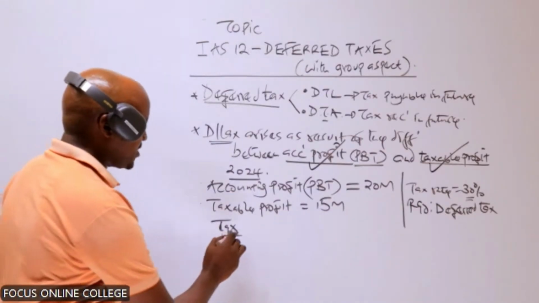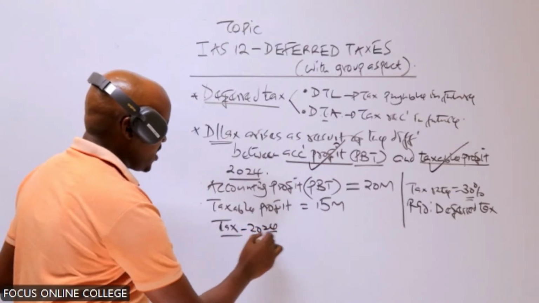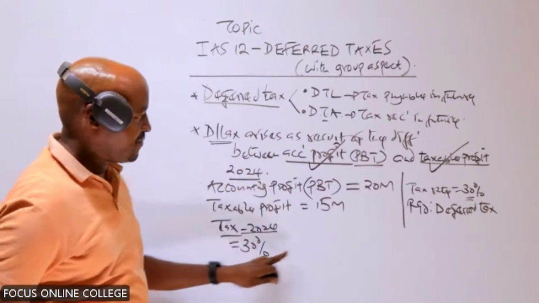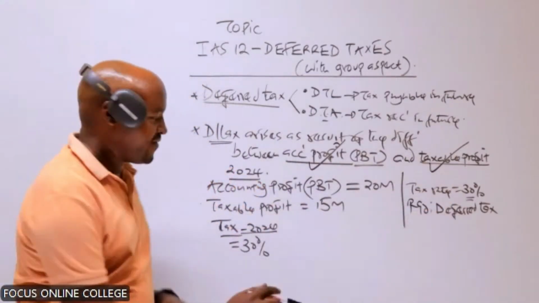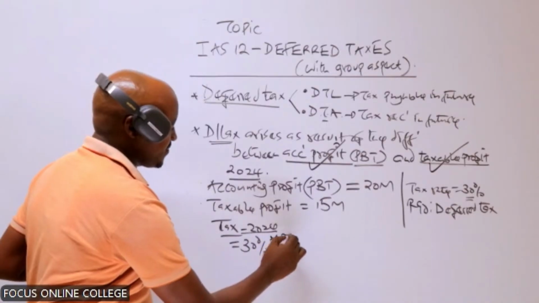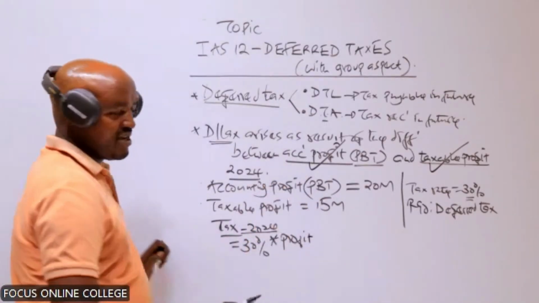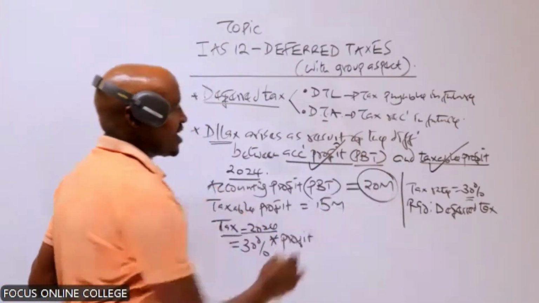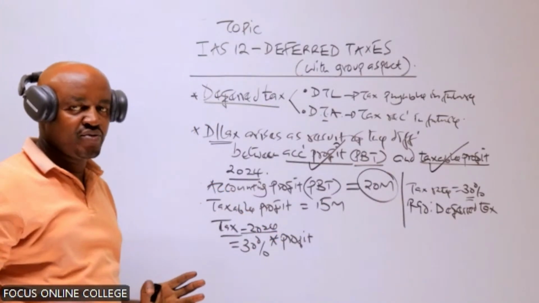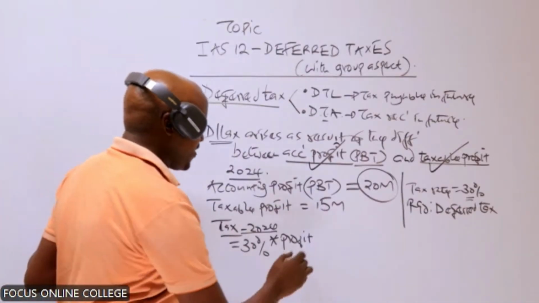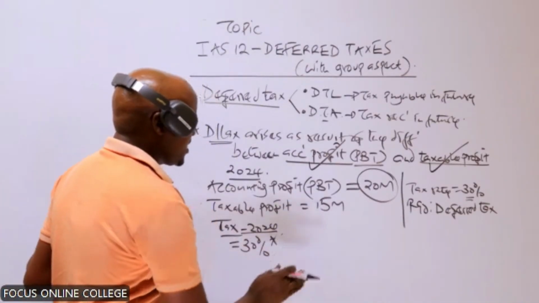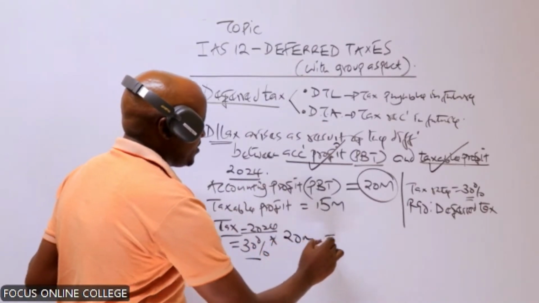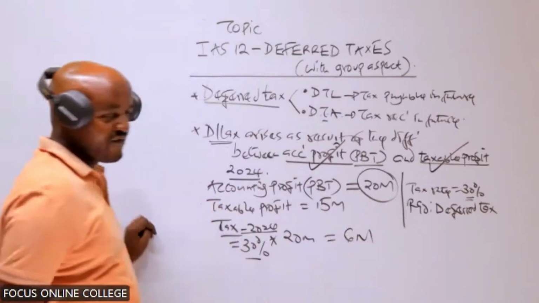So in 2024, our company was supposed to pay a tax equal to 30%, the tax rate, times the profit. When we talk about the profit of the company, we are referring to the accounting profit, that profit which we compute by preparing the income statement. So the tax the company was supposed to pay was 30% of 20 million. So this will give us what? That will give us 6 million.